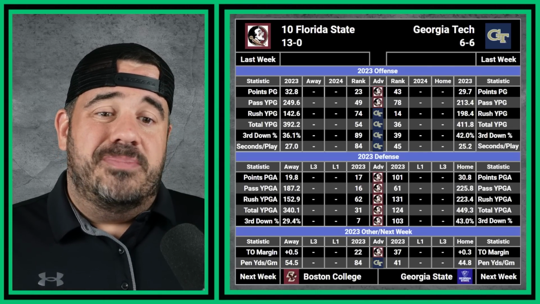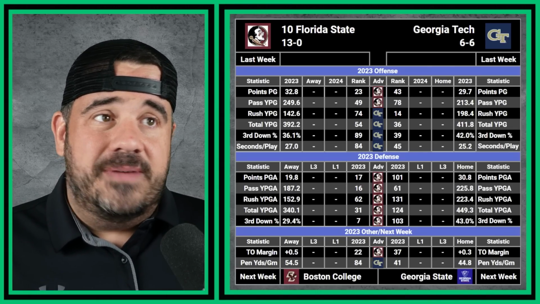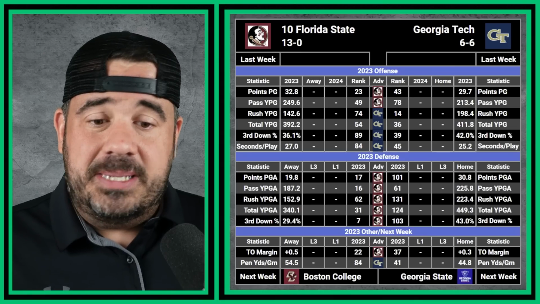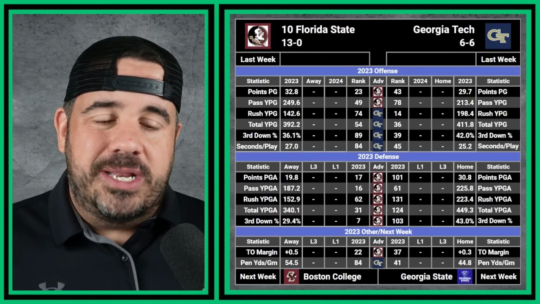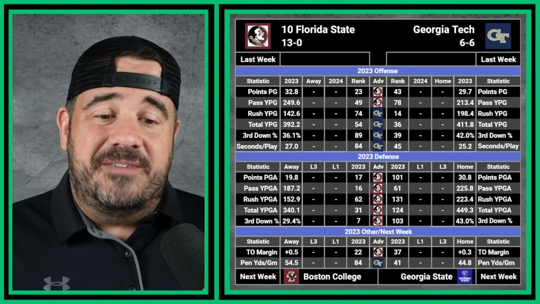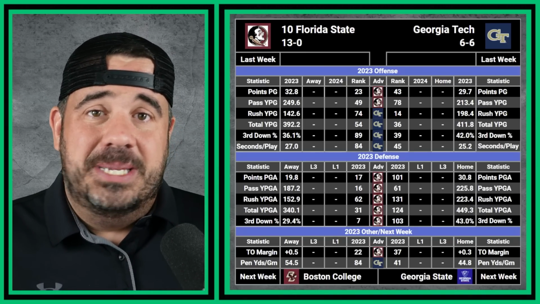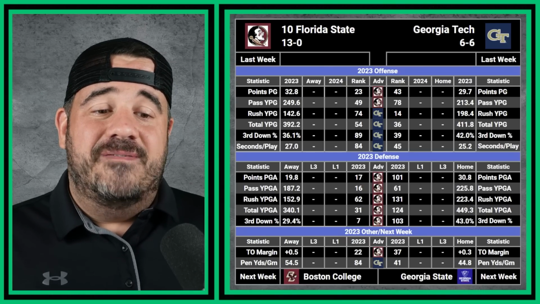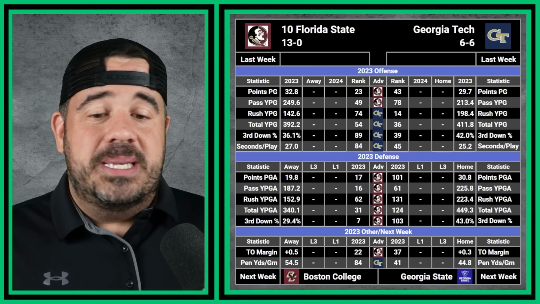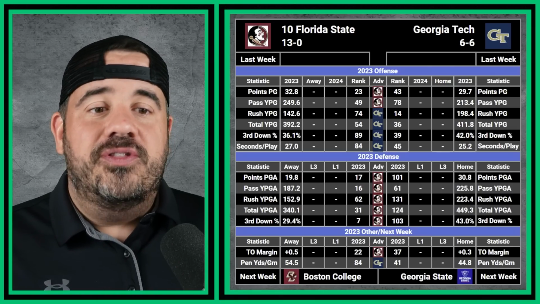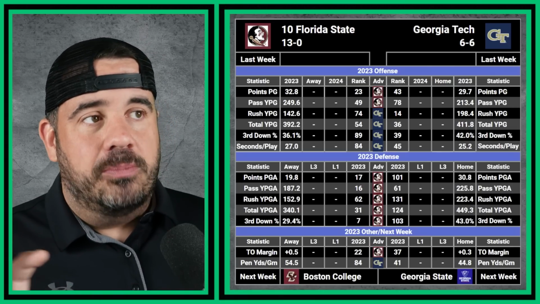To me personally, Florida State's defense is the key here because Florida State, look at those numbers. Yeah, they had turnover. Every team has turnover. We know that. But Georgia Tech's defense just was not good. Let's just be honest. They were not the best. They gave up 31 points a game. They gave up 450 yards a game. Florida State's defense will lock you down. And I think they're going to shut Georgia Tech down somewhat.